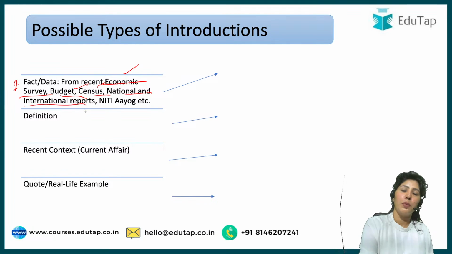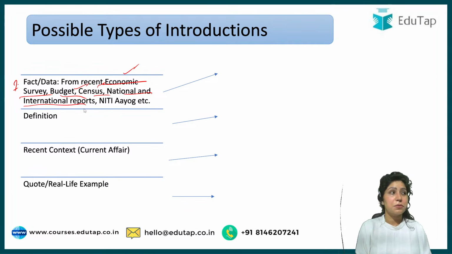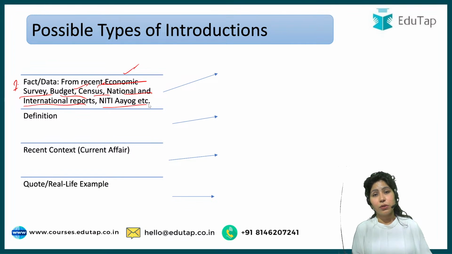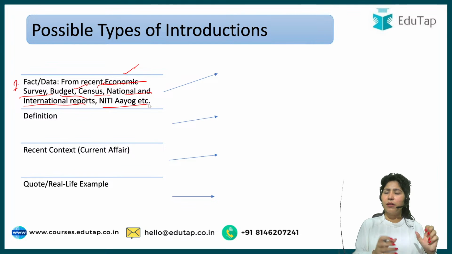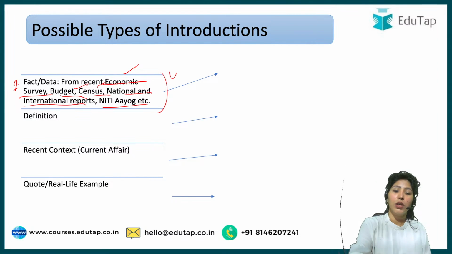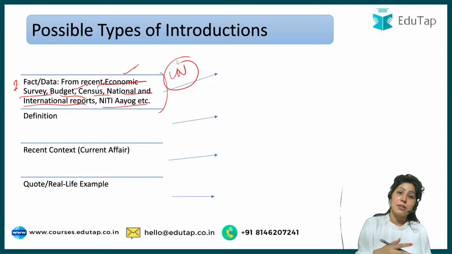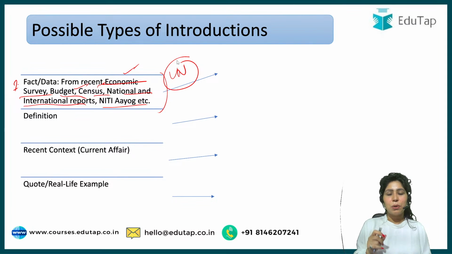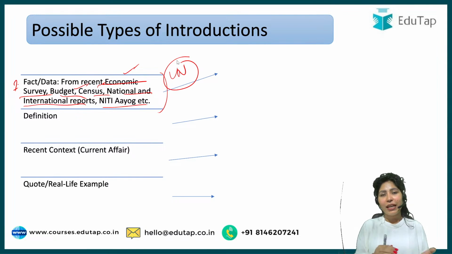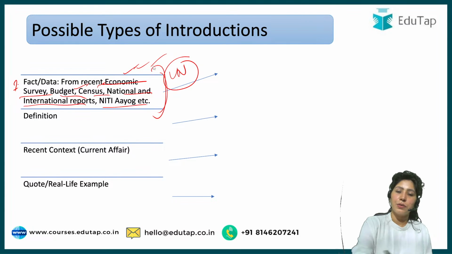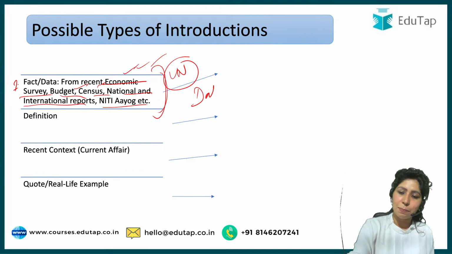National and international reports. There are so many reports and indices released by Niti Aayog. There are so many reports released by NGOs, including international NGOs. UN agencies and specialized agencies also release reports. So remember the ranks. I'm sure you remember the ranks, but remember them thoroughly, especially with respect to your ESI syllabus.